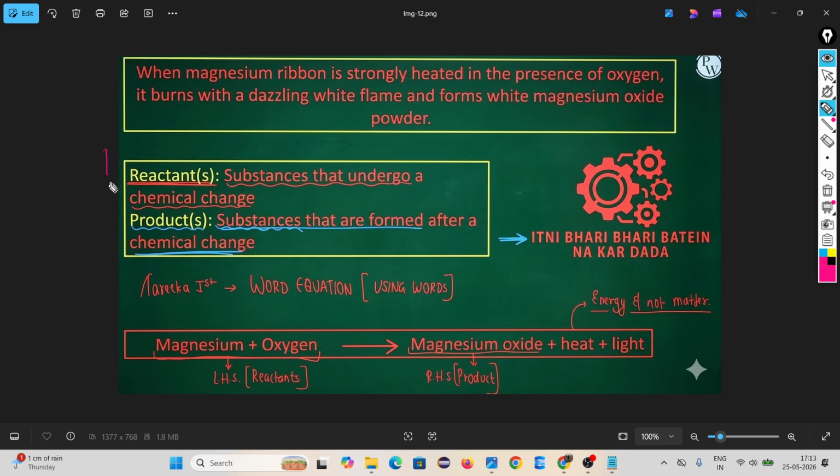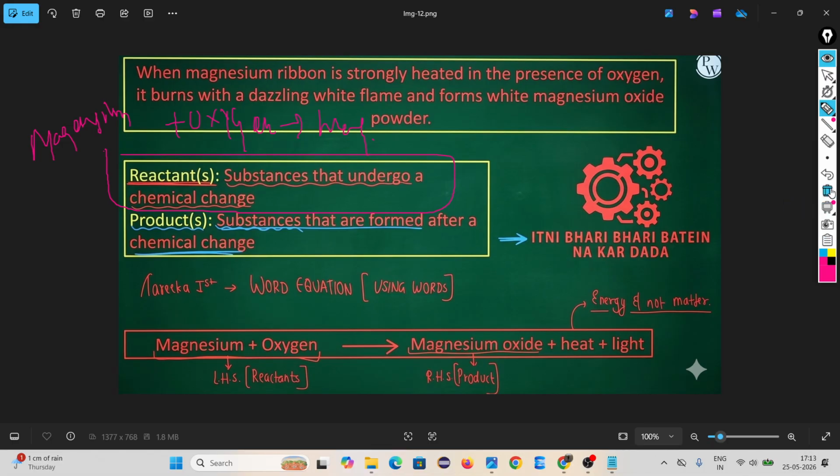One is reactant. Reactant means substances that undergo a chemical change. Look, suppose here magnesium ribbon is strongly heated in presence of oxygen. It gives you magnesium oxide.